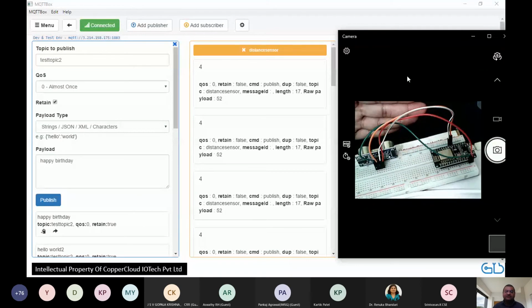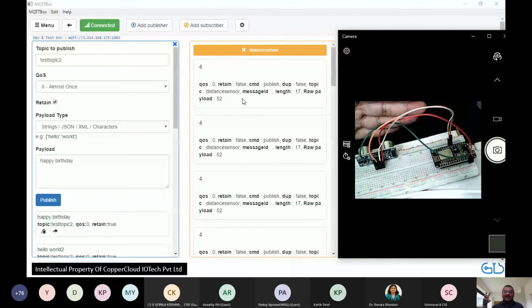It's not just showing values on screen. It is now talking to your MQTT server on a topic called distance sensor, and it's sending the values on the distance sensor topic. And suddenly you can do many more things with it. You could put it on a car, and if the wall comes too close, you could send a message to the car engine to stop. You could put it on a forklift. If it detects there are people near 10 feet, it could slow down. You could put this very sensor without any changes in front of your door. If somebody walks up to your door at night within 3 feet, you could use this sensor reading and do something useful with it.